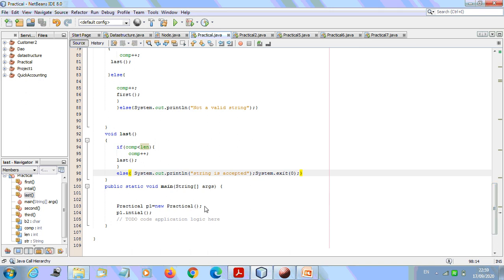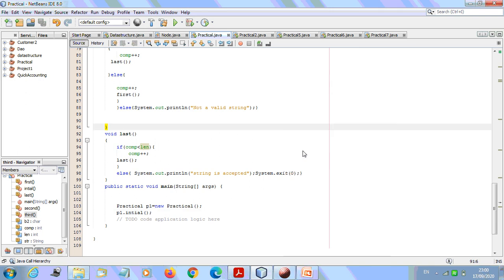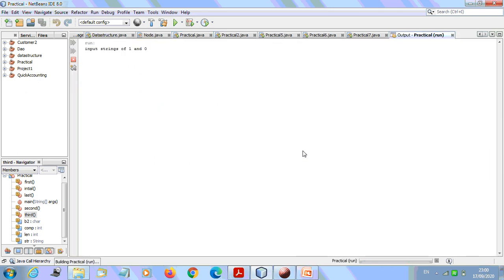I have made here an object of the practical class, and I called the initial method. The initial method will be called once, so main will be called first. We created an object and we called the initial method, and after that it goes. So let me run this file itself, and we'll try to give a valid input.